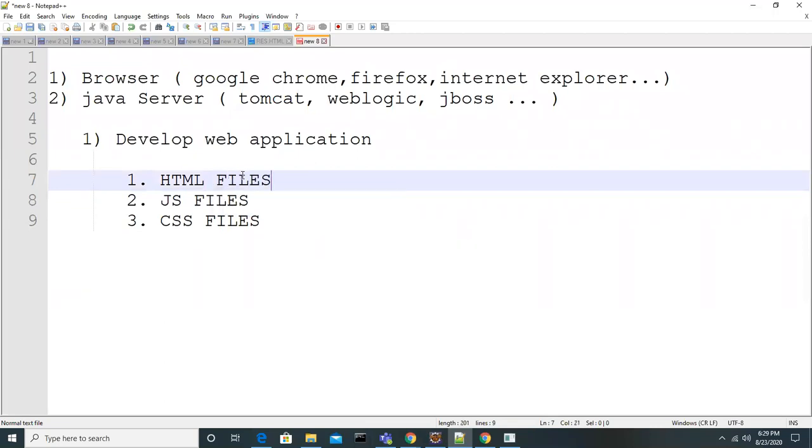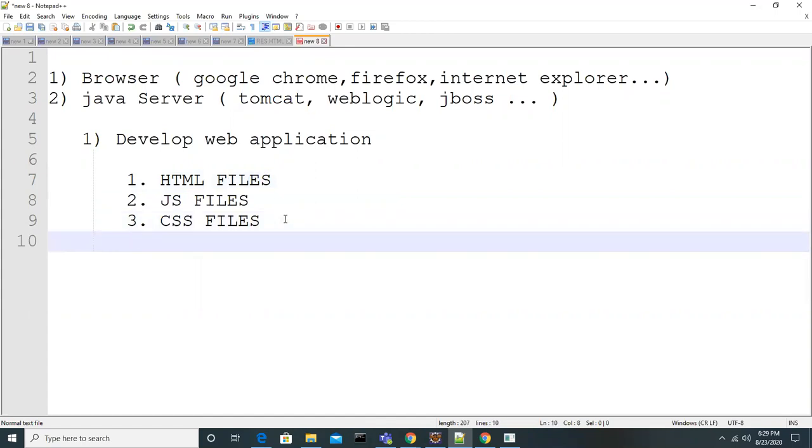You have to keep HTML files, JavaScript files, CSS files, and if you are developing in Java, then you have servlet files. Servlet is nothing but Java files, guys, Java code.